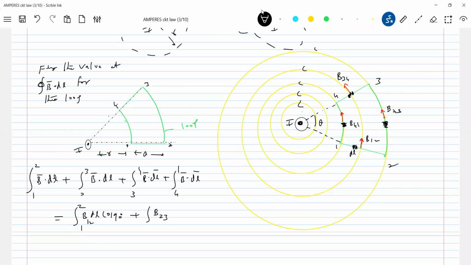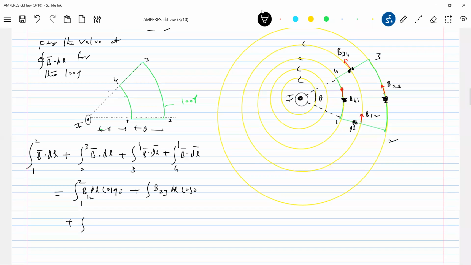B23 dl cos 0 plus B34 dl cos 90, plus B41 dl cos 0, where theta is the angle between b bar and dl at various points. So this will be 2, 3, 3, 4, 4, 1.